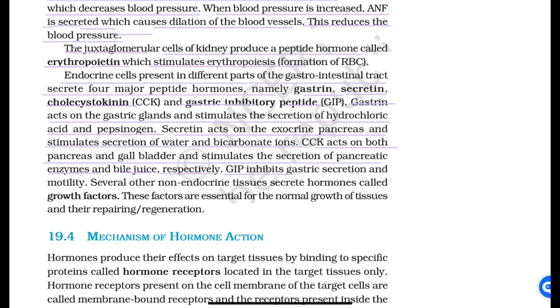GIP, which means gastric inhibitory peptide, inhibits gastric secretion and motility. Several other non-endocrines secrete hormones called growth factors. These factors are essential for normal growth of tissues and their repairing or regeneration.